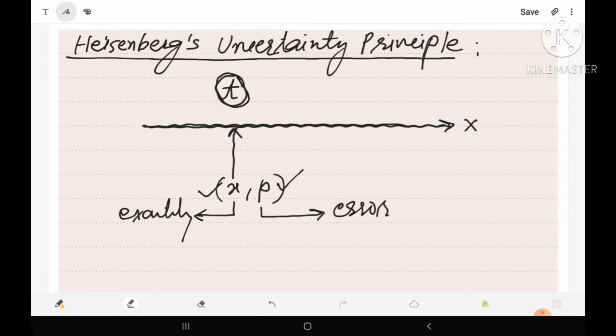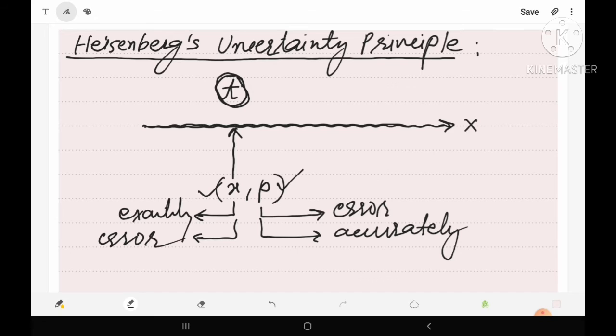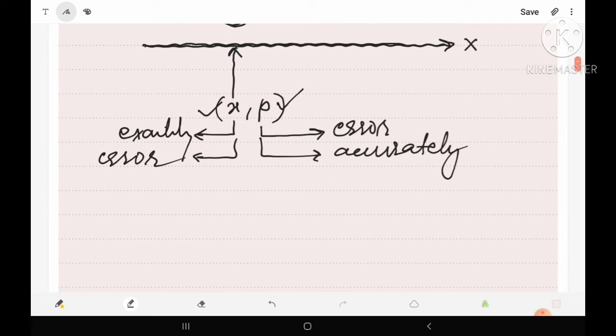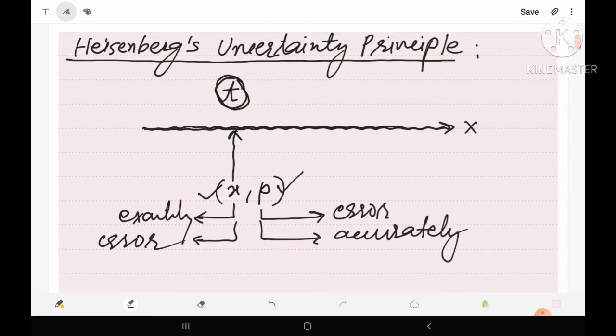And if we measure the momentum accurately, then uncertainty will occur in the measurement of its position. So according to the uncertainty principle, the position and momentum of a moving particle cannot be found accurately and simultaneously. So this was the word definition of Heisenberg's uncertainty principle.